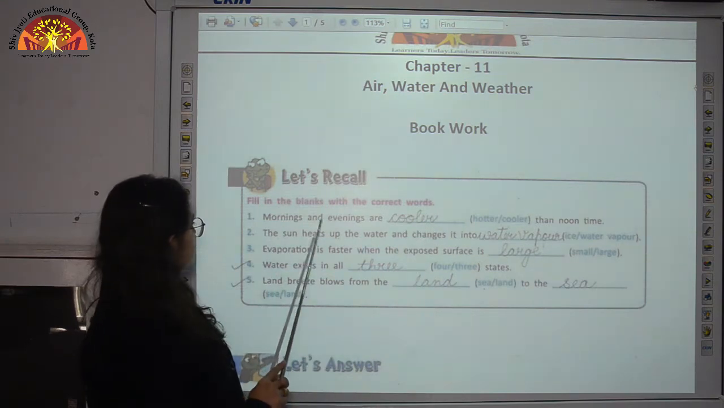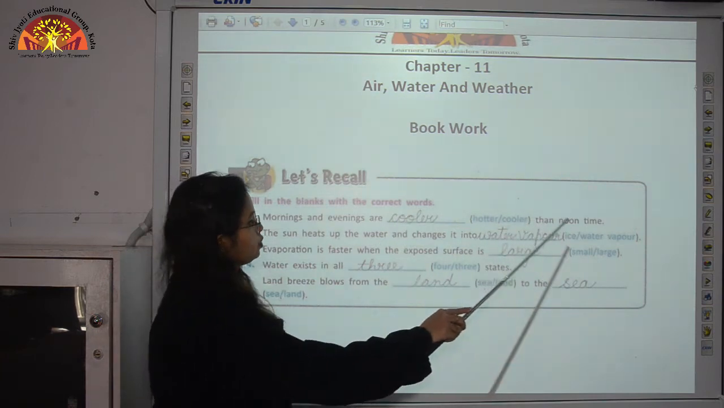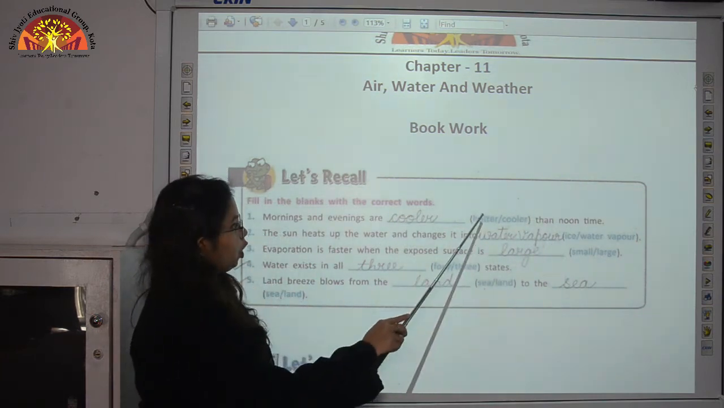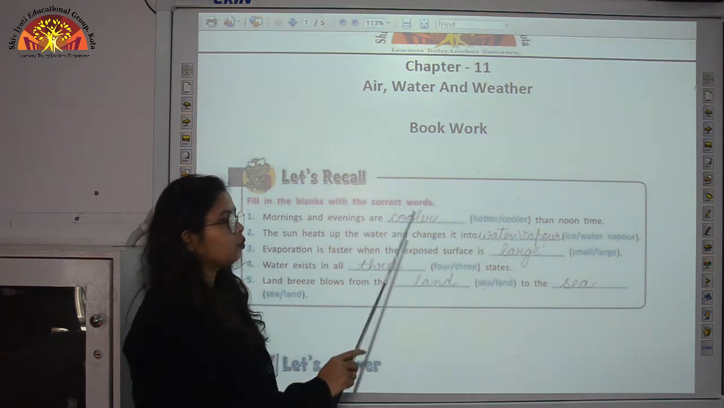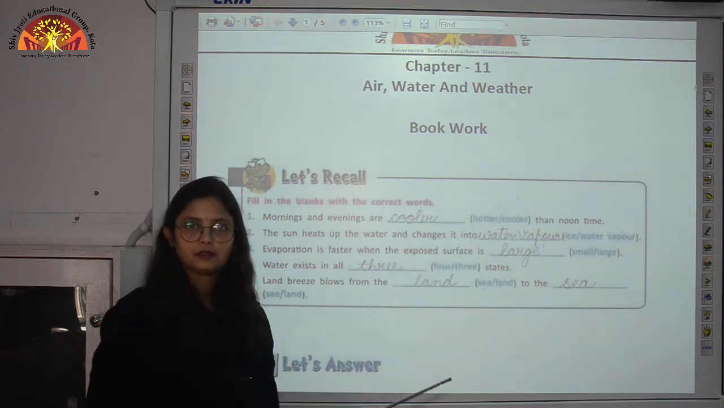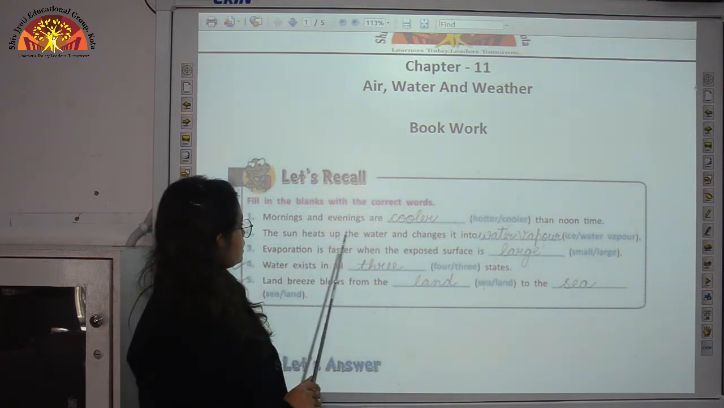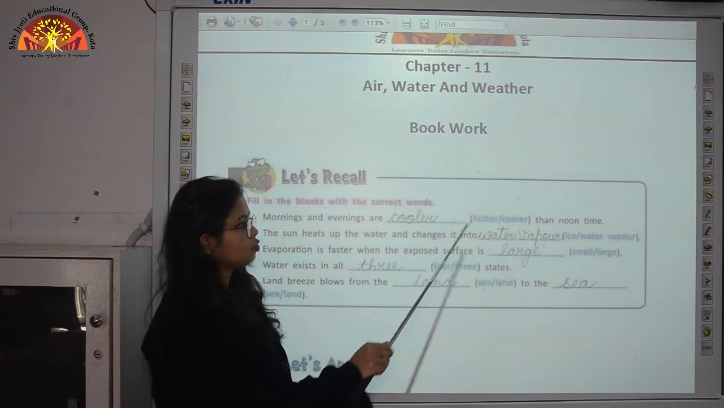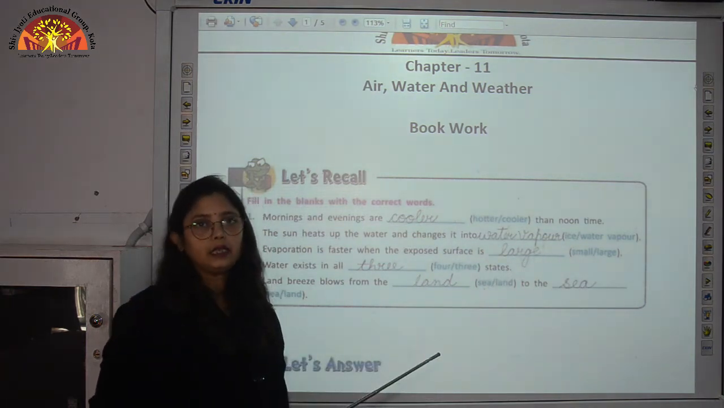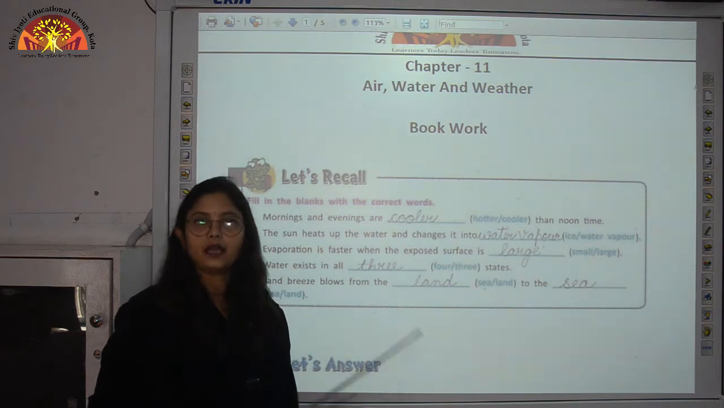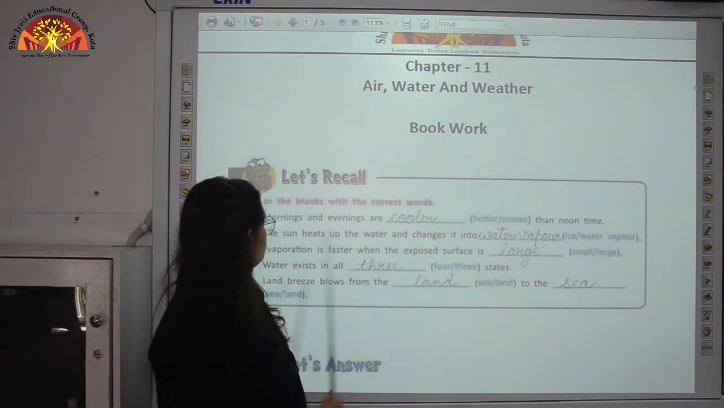First, mornings and evenings are dash, then noon time. So hotter or cooler. So children, mornings and evenings are cooler than noon time because at this time sun rays are slanting. The sun heats up the water and changes it into dash, ice or water vapor. So children, on heating, water gets converted into gaseous form, that is water vapor. So we will write water vapor over here.